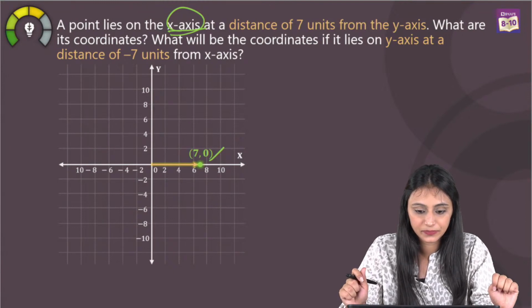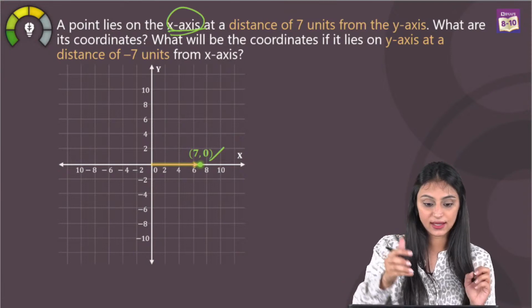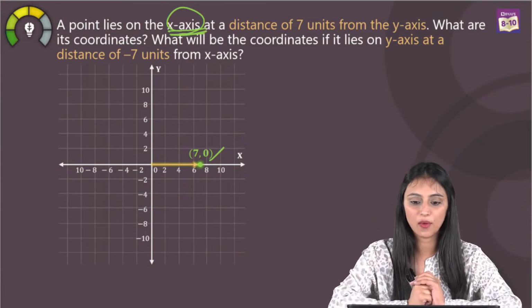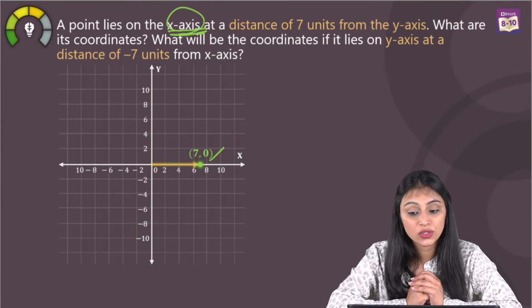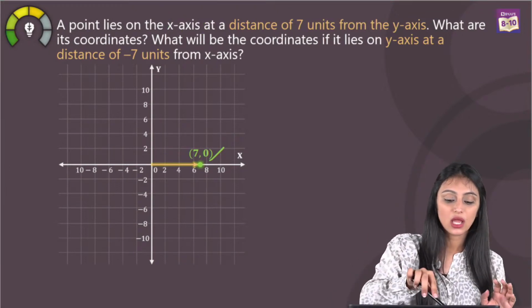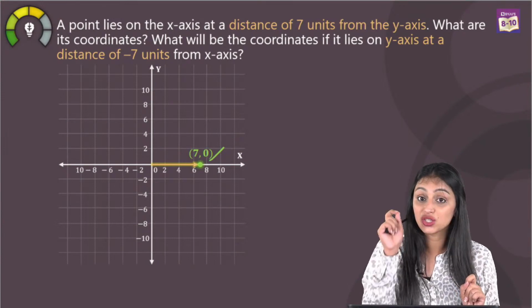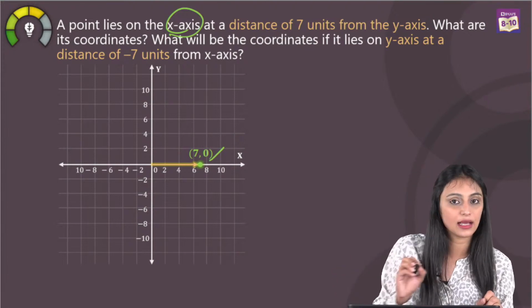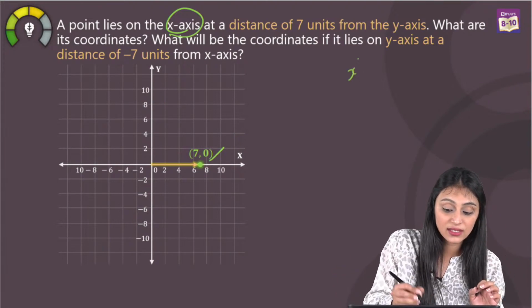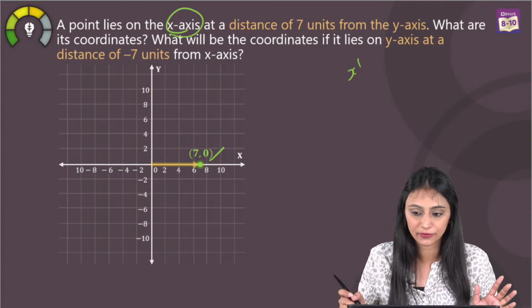So now we know that the point is lying on the positive of x-axis. That's why we are considering only the positive part. It was neither mentioned that it was on the positive side. Agrima, see what happens is, if it doesn't say that it is on negative x-axis, in that case we consider only the positive part. This is our x-axis. If it says it is on negative of x-axis, in that case only you will consider negative.